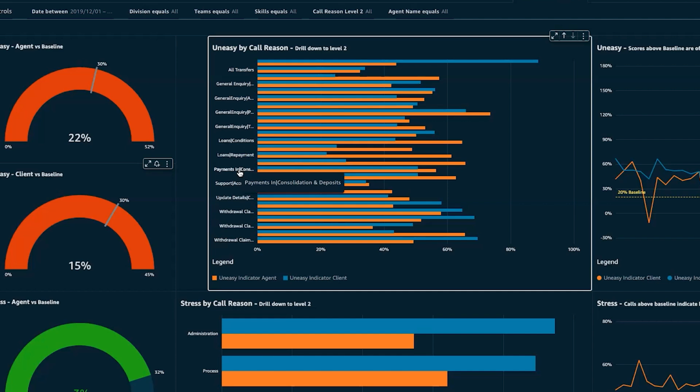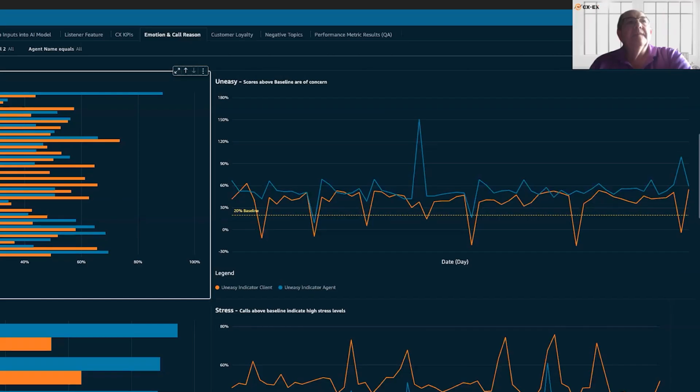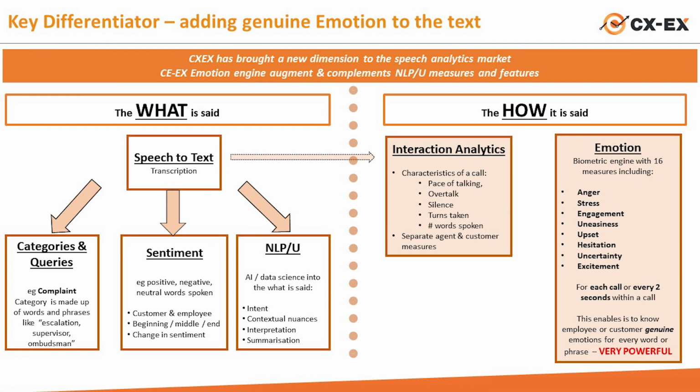And what Rob's hovered over here is this is payments in, consolidation and deposits. And we can see that agents are much more uneasy than what they should be. What this has led this client to do is to reconfigure the process and the product for a better customer experience. On the right, we look at the different emotions by day. We can do that by day, by month, by year. So a client can actually easily see the impact of changes to their operations over time.